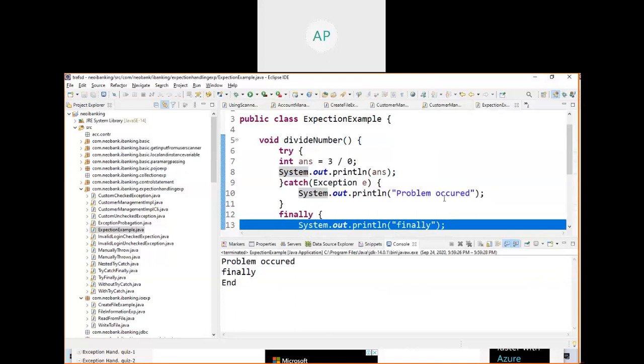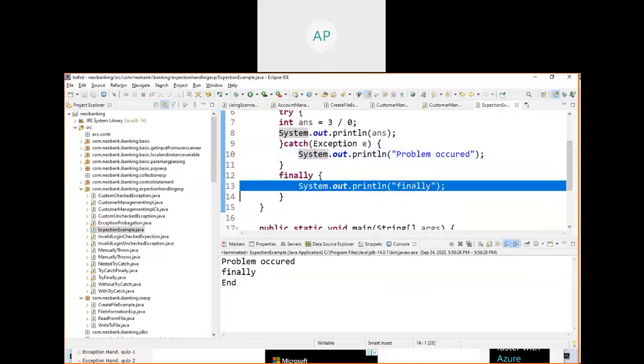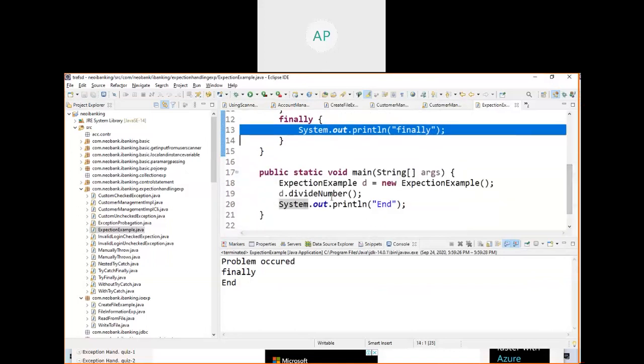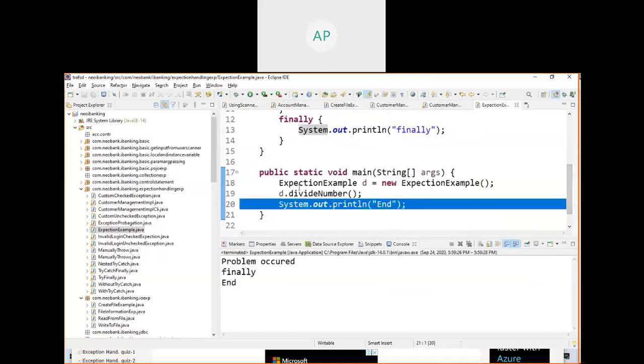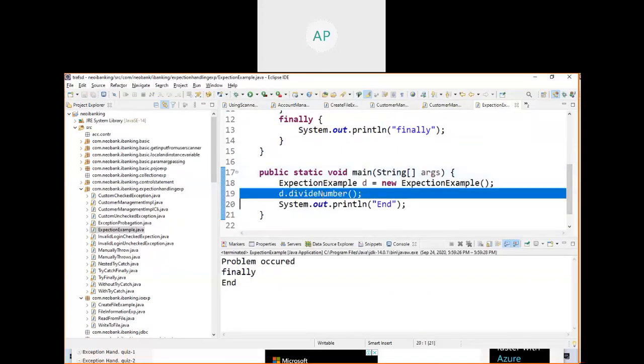We'll run this one. Now you are running the third time, the third logic. You are trying to understand finally. See here, a problem occurred. It went here, then it went to the finally block. After that, the program comes here, and it runs this way.